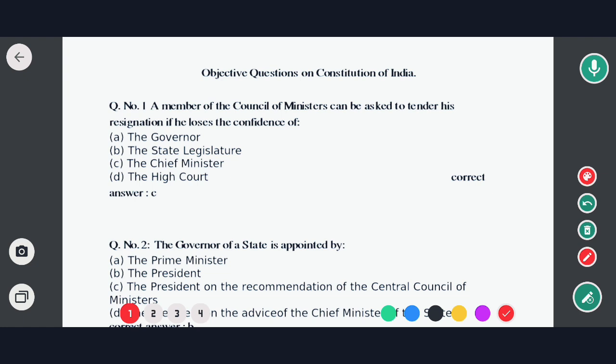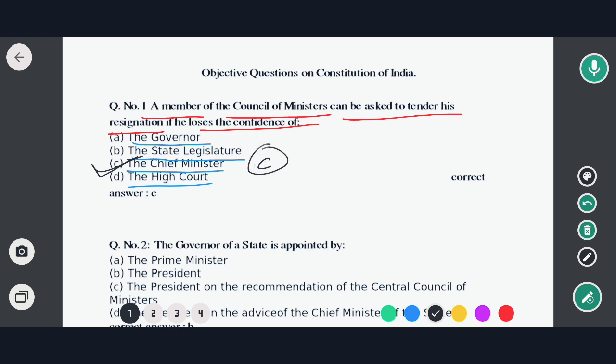So the first question is: a member of the Council of Ministers can be asked to tender his resignation if he loses the confidence of... Options are: the Governor, the State Legislature, the Chief Minister, and the High Court. So the correct option would be option C. That means option C would be the correct answer.